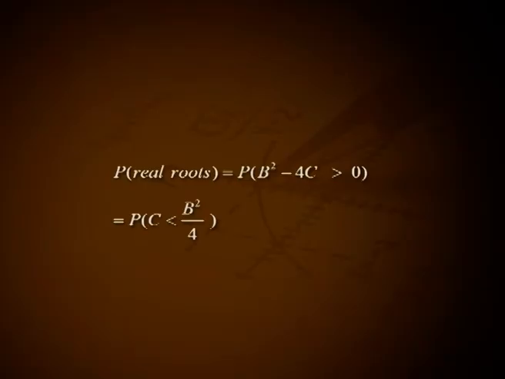Solution. The equation is having real roots if b square minus 4 into 1 into c greater than 0. Hence, probability of real roots equal to probability of b square minus 4c greater than 0. That is probability of c less than b square divided by 4.